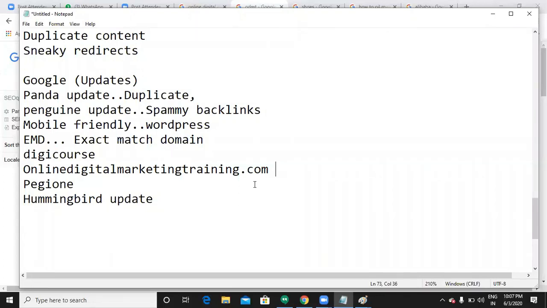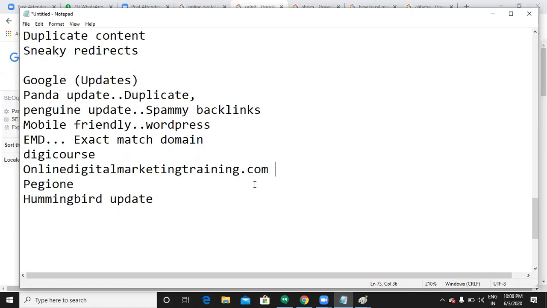So directly Google will show the website. What happens here? When someone clicks this domain, if you don't have any original, genuine content, no user spends a lot of time on your website. It's a complete waste. So make sure that you never ever choose a domain name which is exactly related to your keyword. Okay, so exact match. If your domain exactly matches your keyword, then this update is going to hit. This update is going to penalize your website, not improve your rankings. That is what I just want you guys to know.